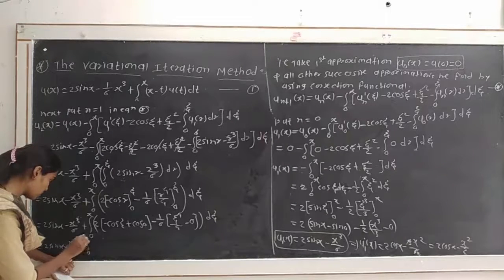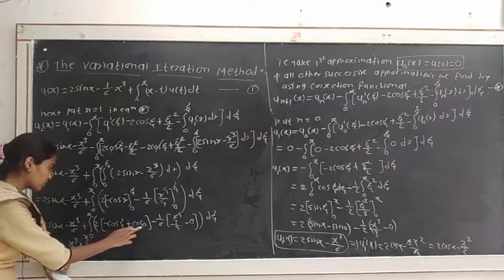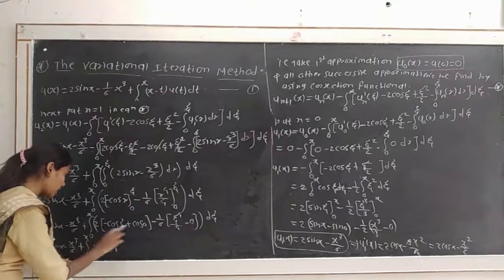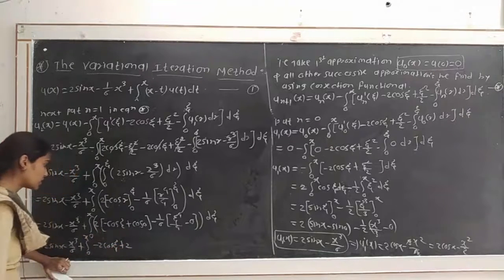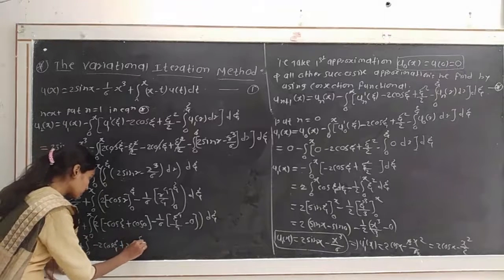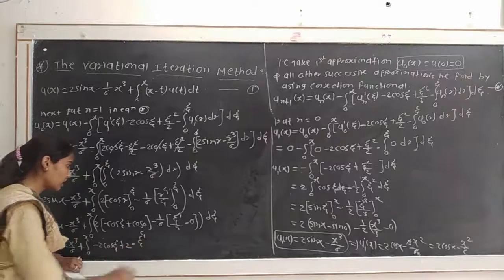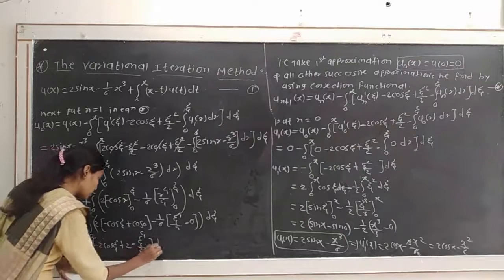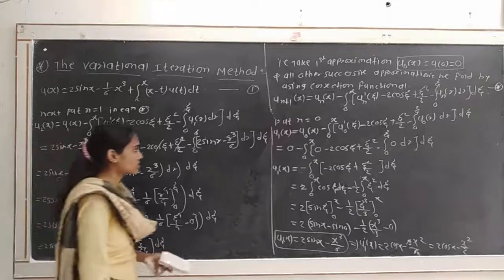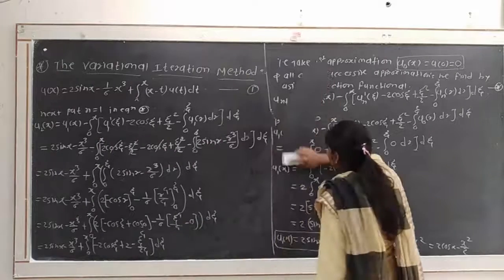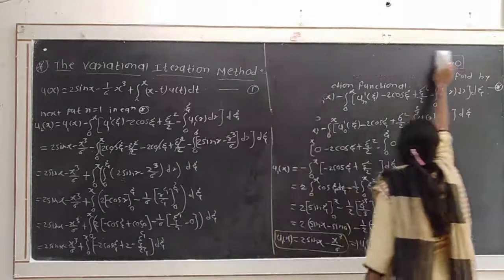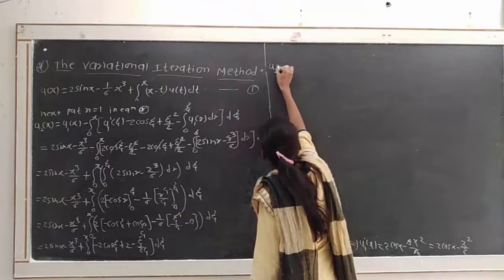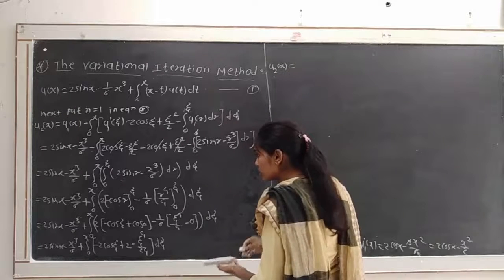Plus integration from 0 to x, here cos 0 will be 1, so we directly write this, that is minus 2 cos ξ, and here cos 0 will be 1, so plus we get here 2 minus ξ raised to 4 divided by 6 into 4, that is 24, into dξ. Then again we have to take this integration with respect to x to get the next successive approximation.